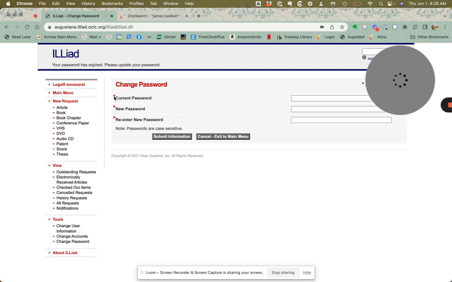you can log in. It's prompting me to change my password, but I can still show you these options over here on the left. So if you're requesting an article, you would click New Request Article, and it would take you to a form where it will show you different places where you can fill out the title of the article, the author, the year it was published, the page numbers that you would find that article on, and hit submit. This is all electronic, so typically you'll get articles that you request within 72 hours or so, perhaps slower over the summer and during breaks, but we do try to get articles to people as quickly as possible.